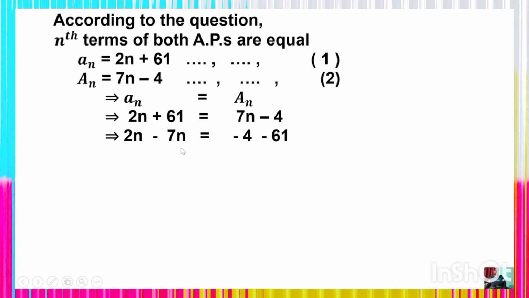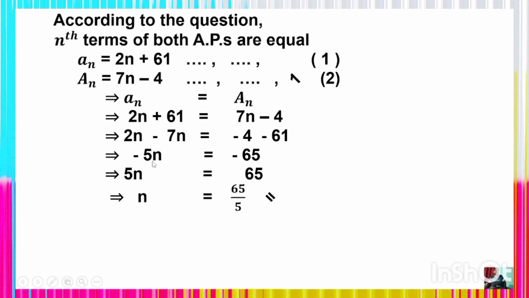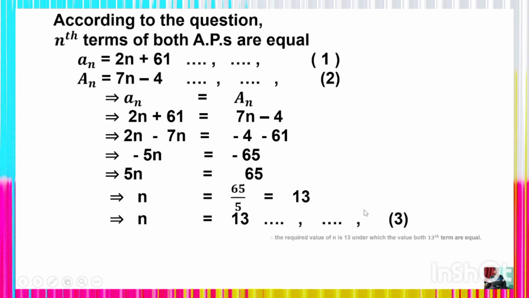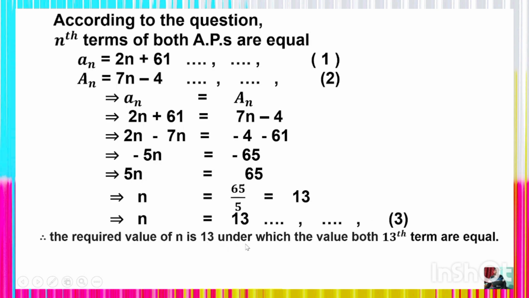You see, this plus 7n will be transposed to the left hand side, which is minus 7n, and here this is minus 4, and this plus 61 has been transposed to the right hand side. Thus we get 2n minus 7n is equal to minus 4 minus 61. Thus we get minus 5n is equal to minus 65, and so 5n is equal to 65, because the signs change. And n is equal to 13, right? Hence the required value of n is 13, for which the 13th terms of both APs are equal. Understand? Yes.